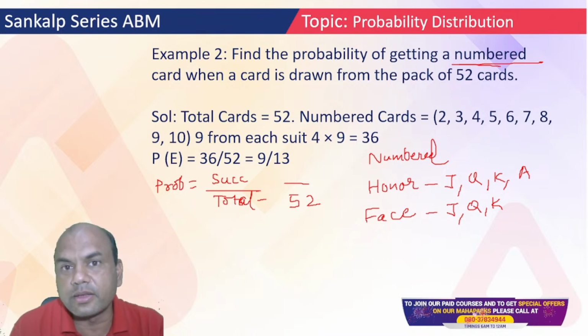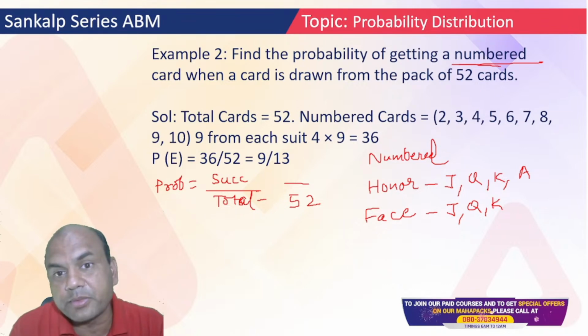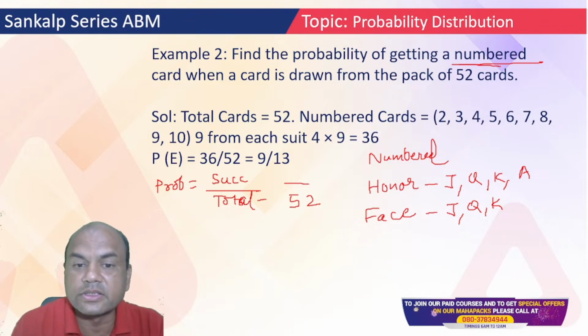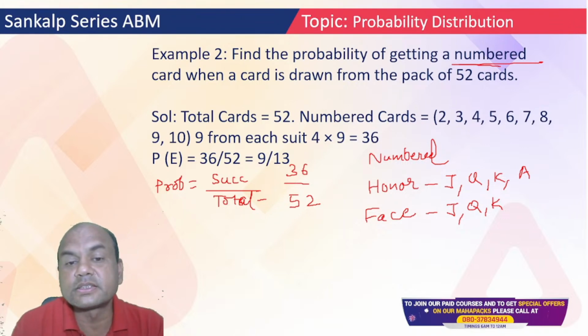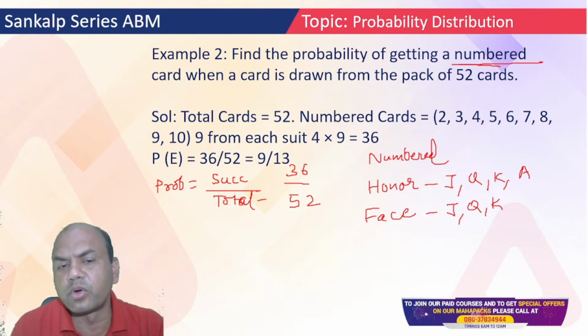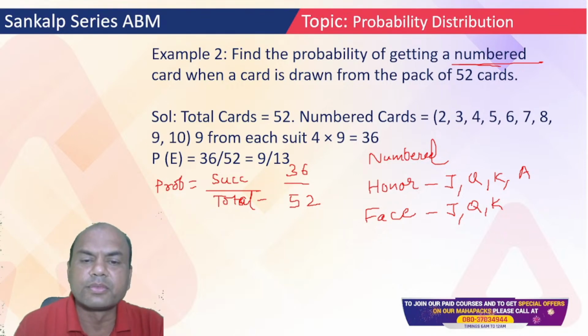But 9 in 1. So similarly you have 4 types of cards, right? So 9 times 4 is 36. So answer becomes 36 upon 52. So you go on dividing it. 4 9 is 4 13. So this is your answer, 9 by 13.